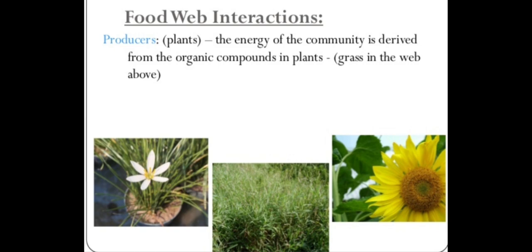Now, what are the food web interactions? If you take producers, plants, the energy of the community is derived from the organic compounds in plants, grass in the web above.